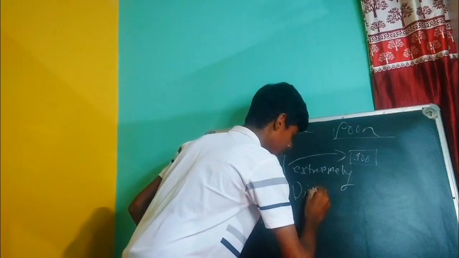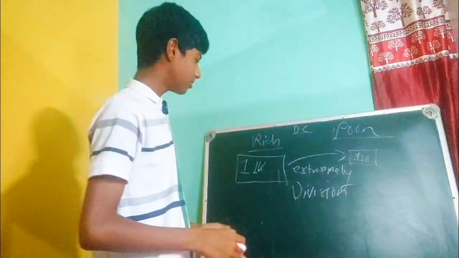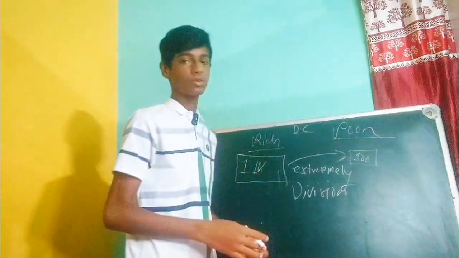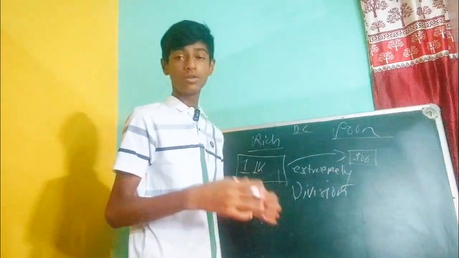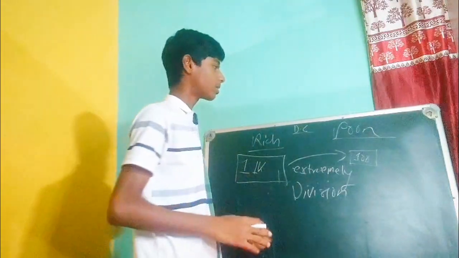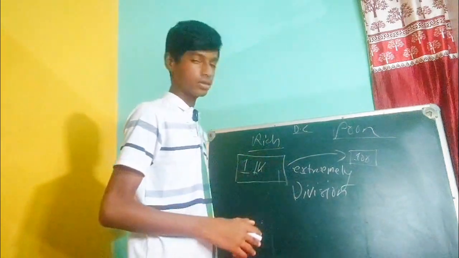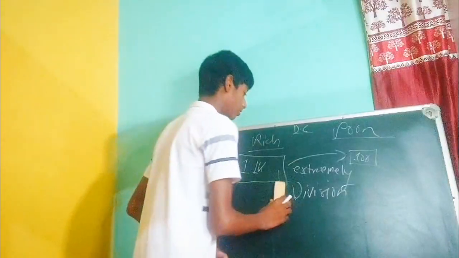Division is useful for comparing. I mean, division is used for the comparison between these two persons. So let's see how that is possible.